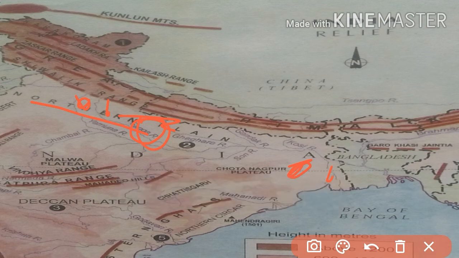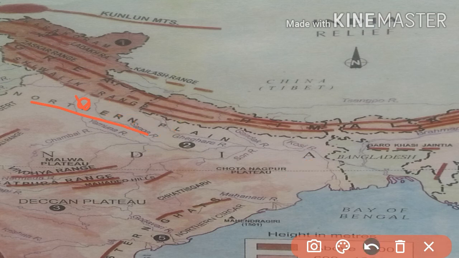The river, after descending from mountains, deposits pebbles in a narrow belt of about 8 to 16 km in width, lying parallel to the slope of the Shivaliks. I will show you some Shivalik ranges in the Shivalik hills.